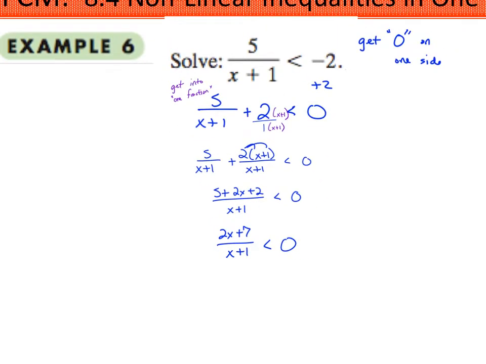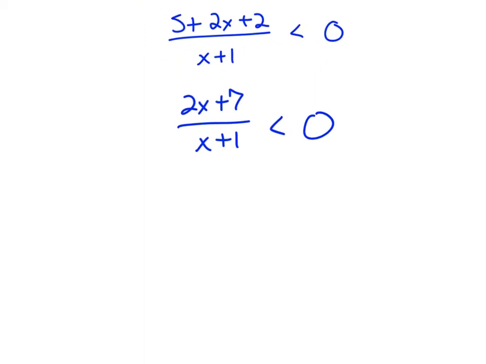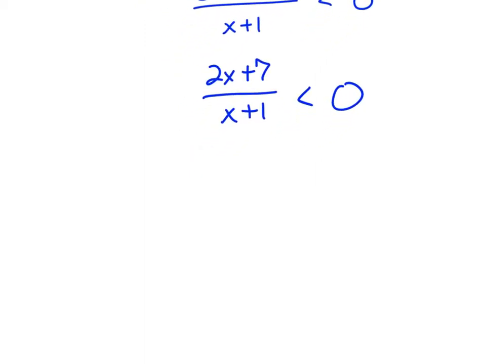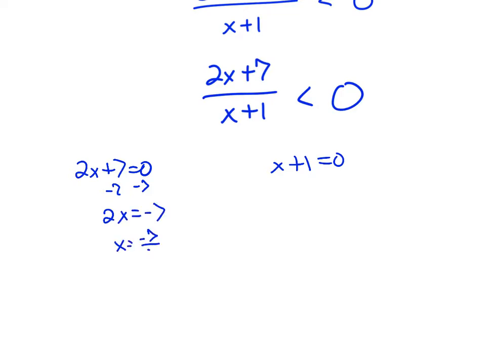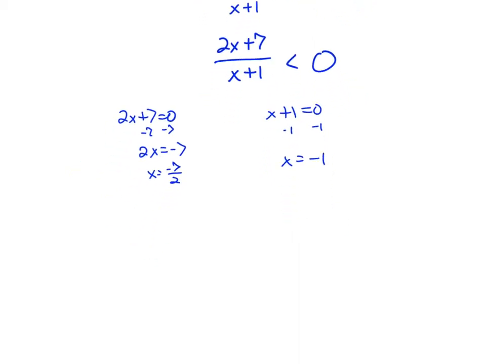So now I can do my number line stuff. Now I can set each factor equal to 0. So 2x plus 7 equals 0. x plus 1 equals 0. Okay. Subtract 7. 2x equals negative 7. Divide by 2. x equals negative 7 halves. And then subtract 1. x equals negative 1.